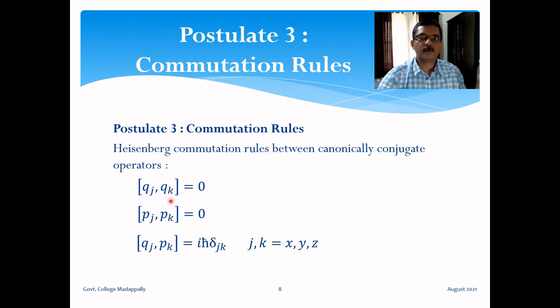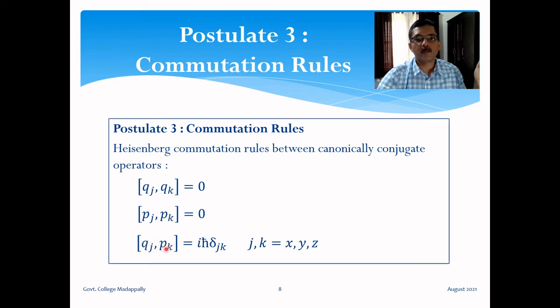So q_j and q_k represent position coordinates, or coordinates which are equivalent to position coordinates, generalized coordinates we can say. So the commutator between q_j and q_k is 0, and between p_j and p_k, generalized momentum components, is 0. So two different components of the position operator, or of the momentum operator, commute with each other. But the commutator between a position operator component and a momentum operator component is given by iħ times delta_jk, where j and k represent x, y, z, or 1, 2, 3.